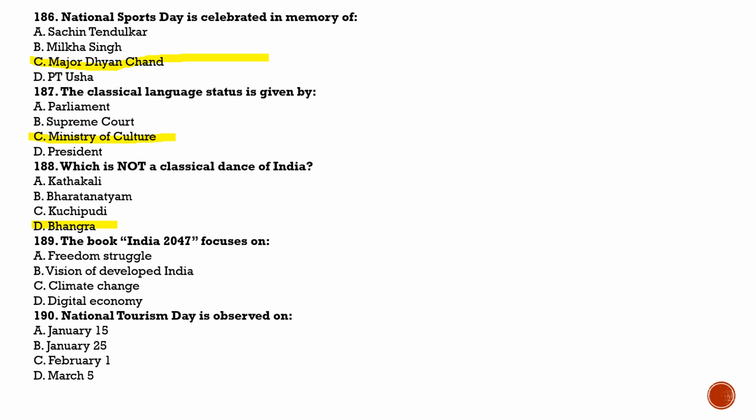Next question is question number 189. The book India 2047 focuses on, and the answer for this is option B, that is Vision of Developed India. The Vision of Developed India is for the year 2047. Next question is question number 190. National Tourism Day is observed on, and the answer for this is option B, that is January 25.